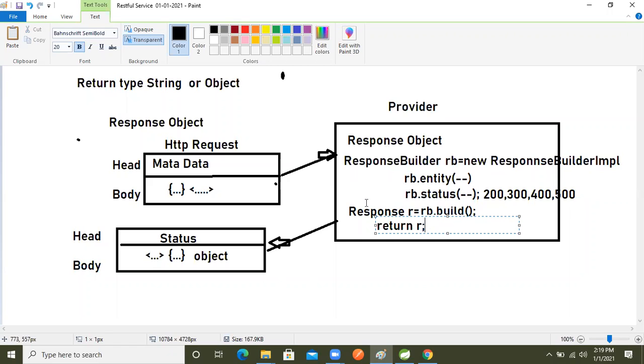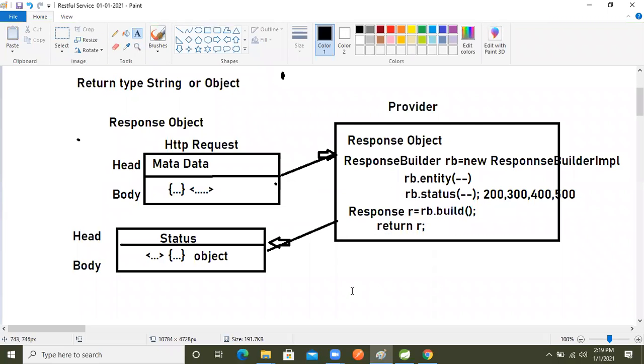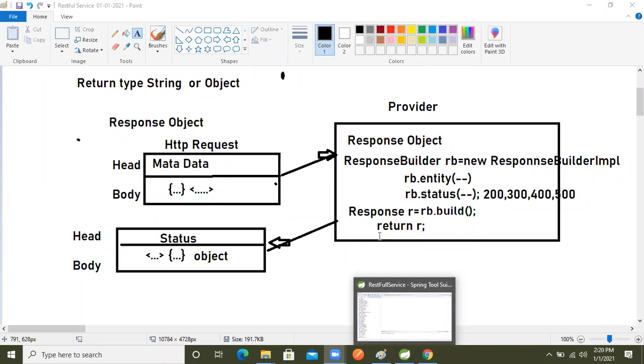So let's see it as a practical, and we will implement these things. Whatever I explained, I will implement practically, and we will see that. So shall I start now? After that we will go a little bit back to the previous session.